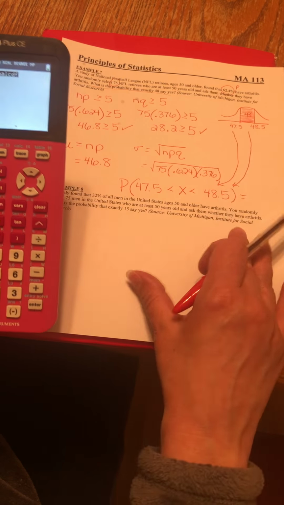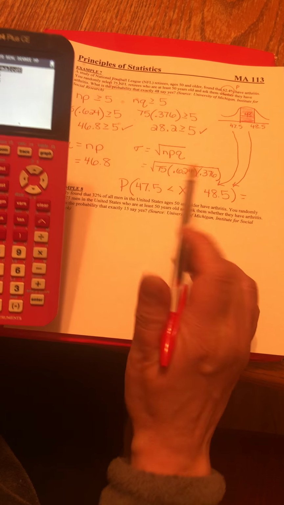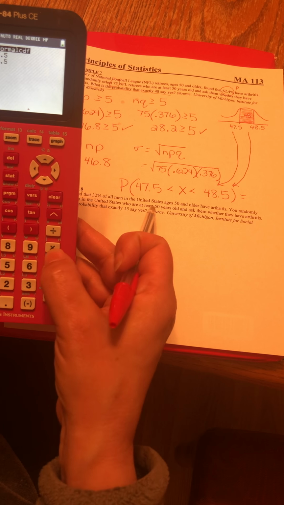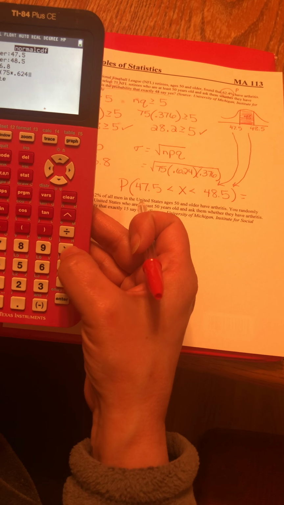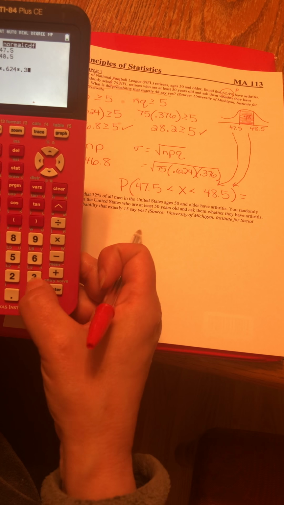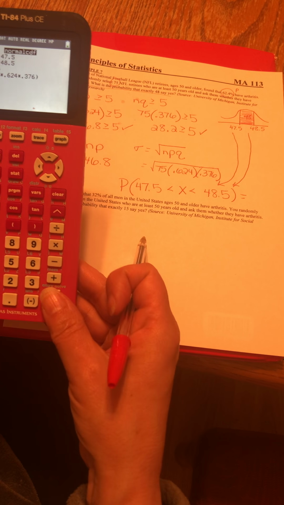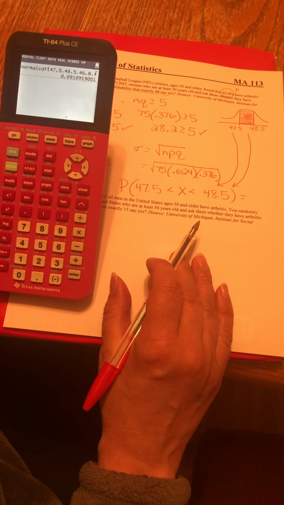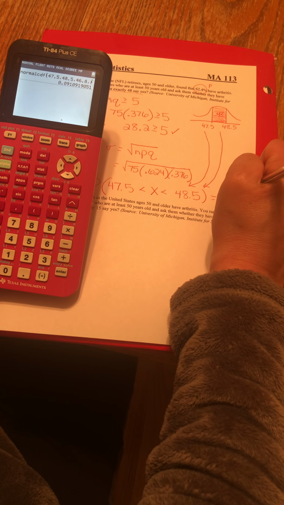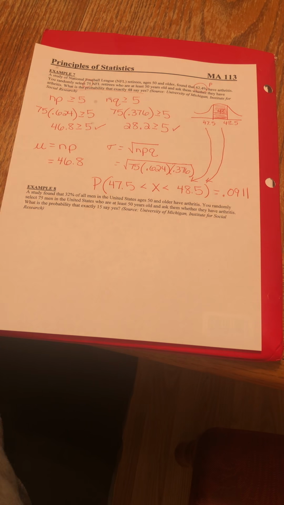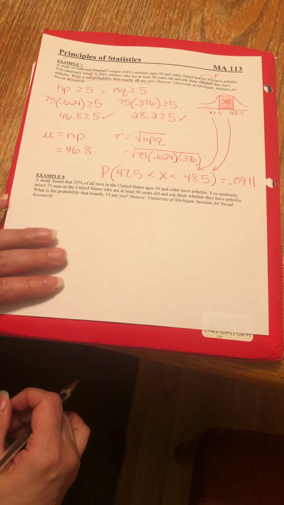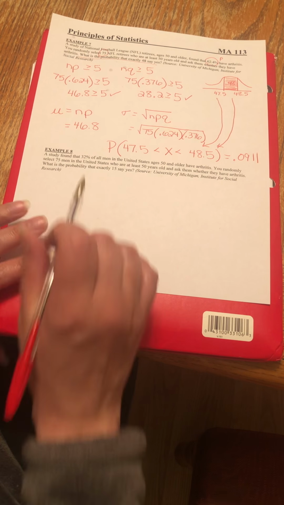And my standard deviation is the square root of 75 times 0.624 times 0.376. Close the parentheses, hit enter, and you should get 0.0911 as your answer to the problem. And we have one more to go, and we are done with this section.